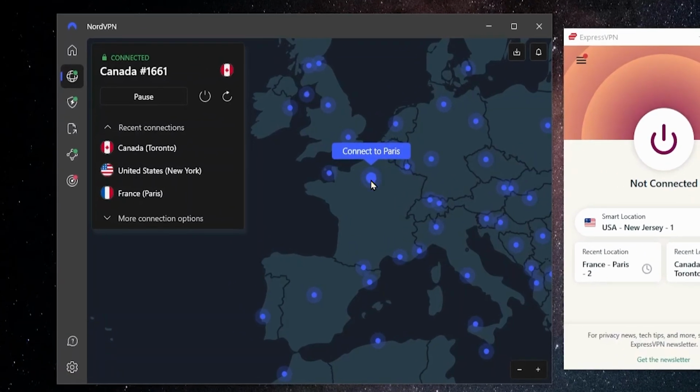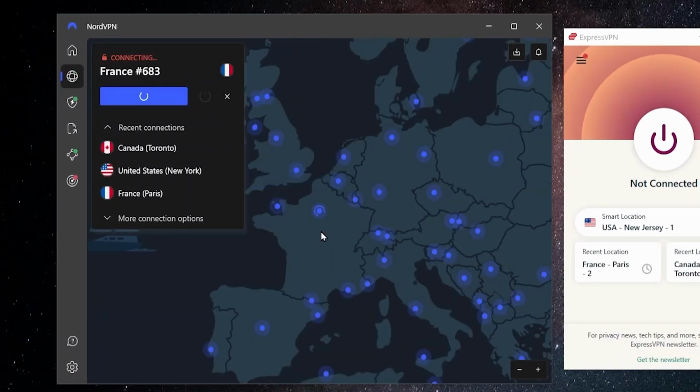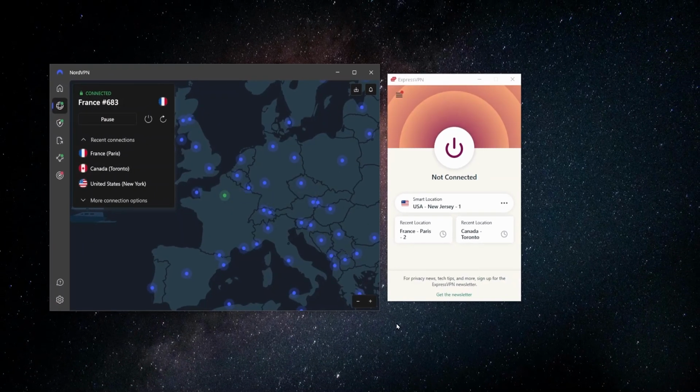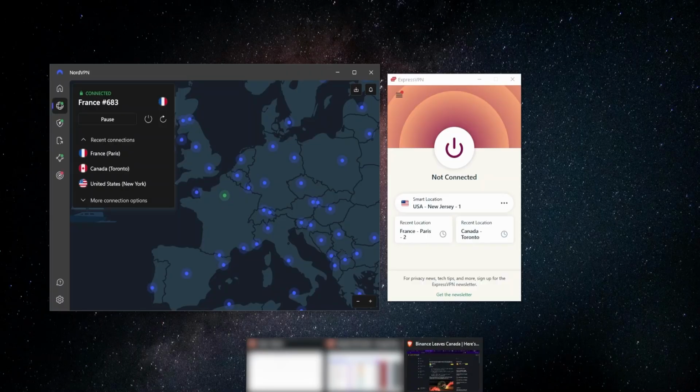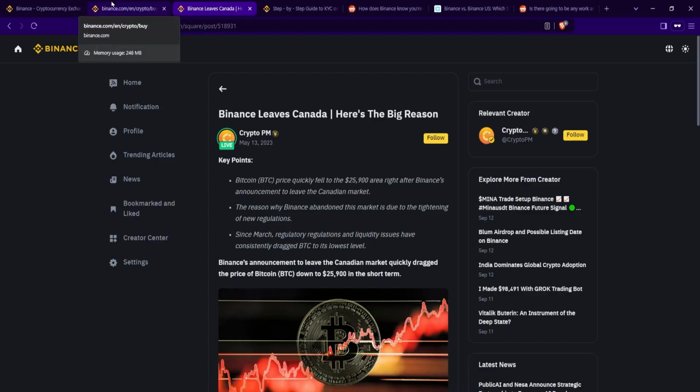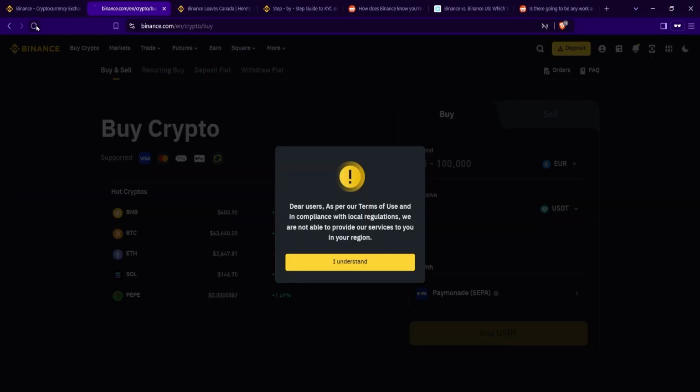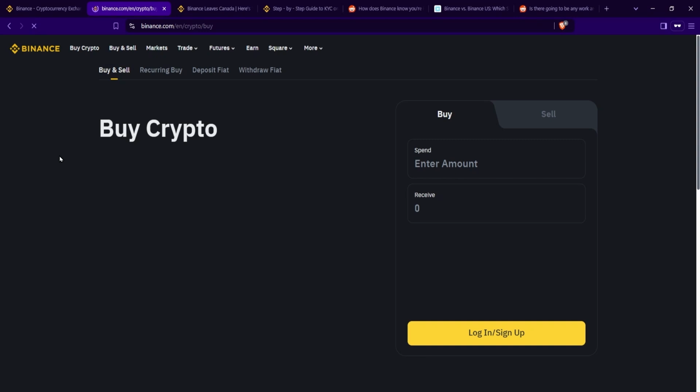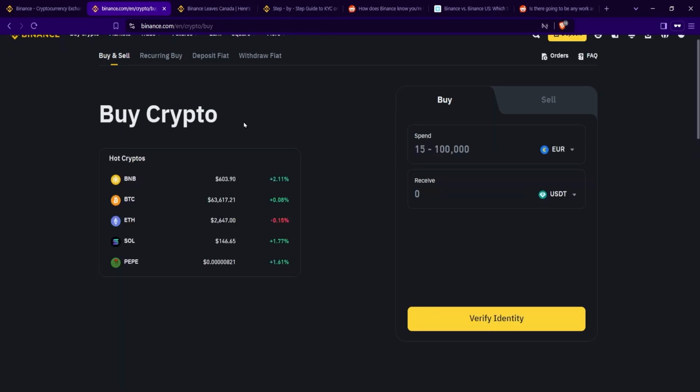So let's say in France, I'll connect to a server in Paris using NordVPN over here, and then what will happen is that my entire connection will be sent through a server in France, and when I go to Binance, it will now think that that's where I am. It'll think that I'm in France. On top of that, it'll also protect my data and protect me from any data breaches or data leaks or anything like that. But now if I go back to Binance and I refresh the page, it will think that I am in France itself, and I won't get that message anymore.